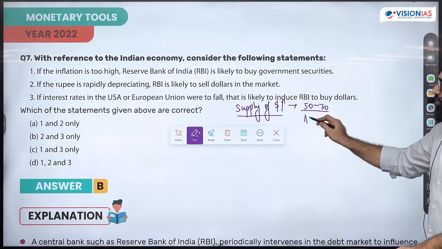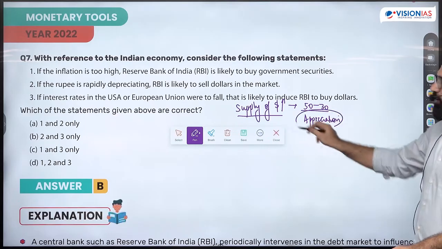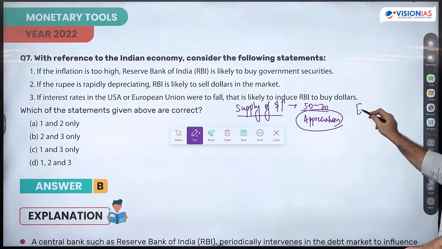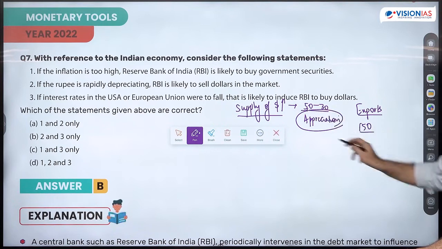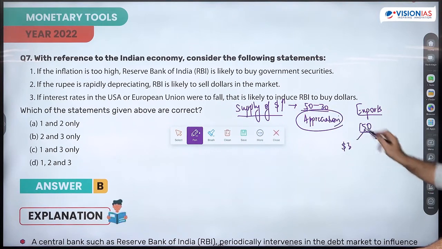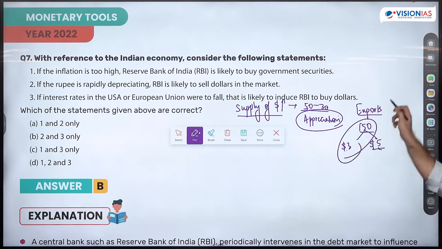Now, if there is significant appreciation in a small amount of time, is it beneficial for my economy? What is happening to my exports? If I'm making a shirt of 150 rupees, what is the price in the first case in US? $3. What is the price in the second case? More shirts will be sold here or here? That means appreciation is reducing my exports, right?